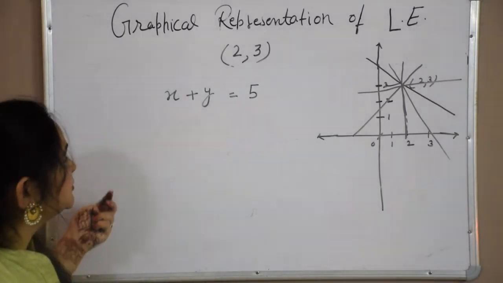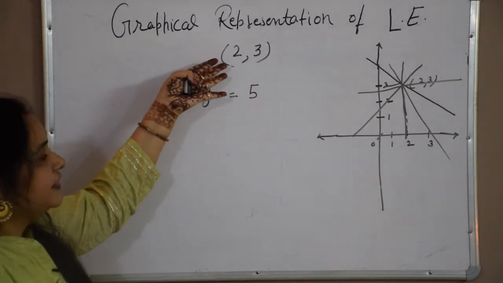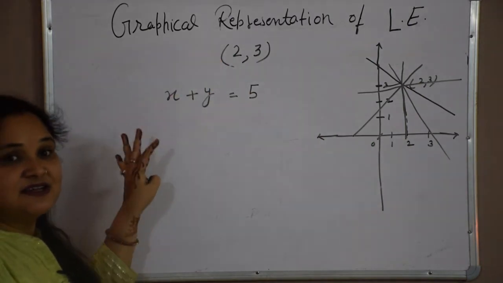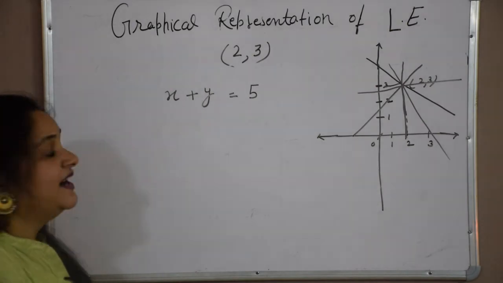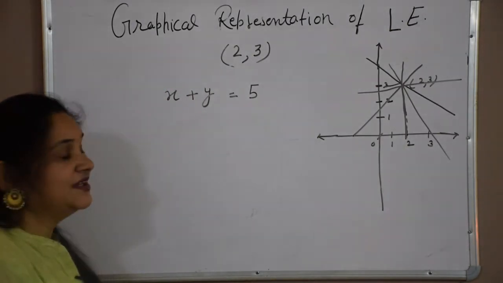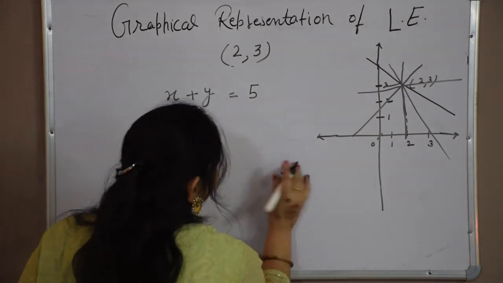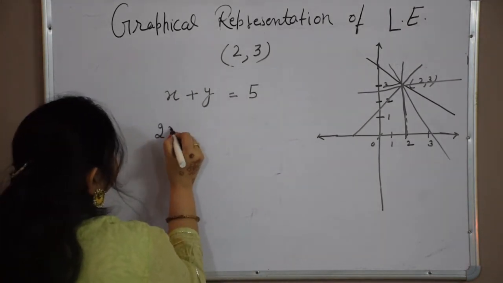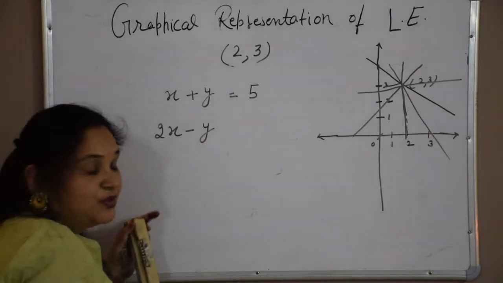In the previous question the coordinates were given and we checked whether they are a solution, and here it is given that the lines pass through this point and we have to find the equation of the line. So first is x plus y is equal to 5. Now suppose I want to take 2x minus y. So you can solve here.